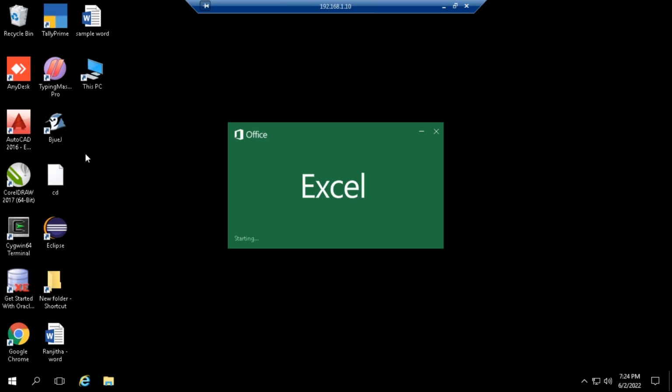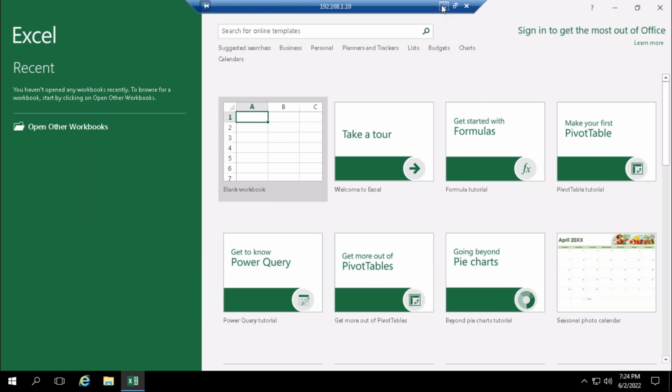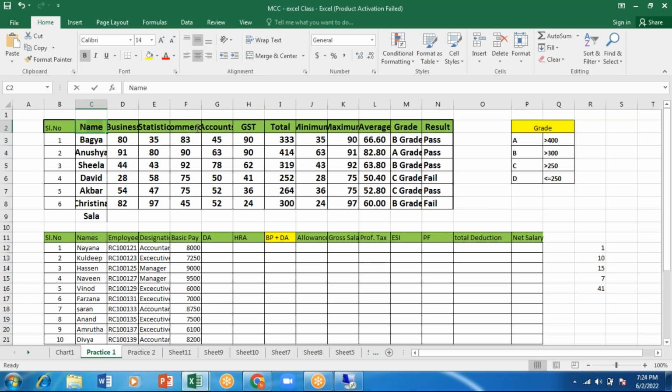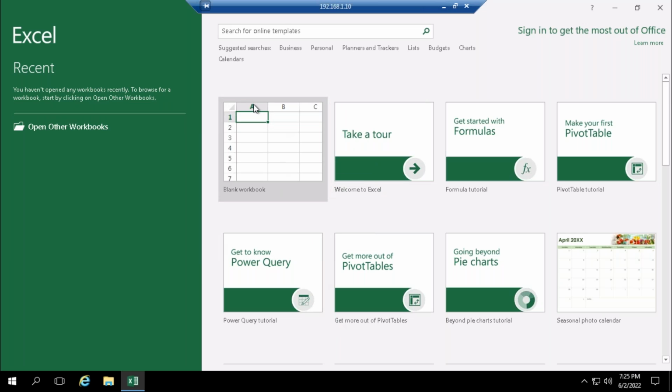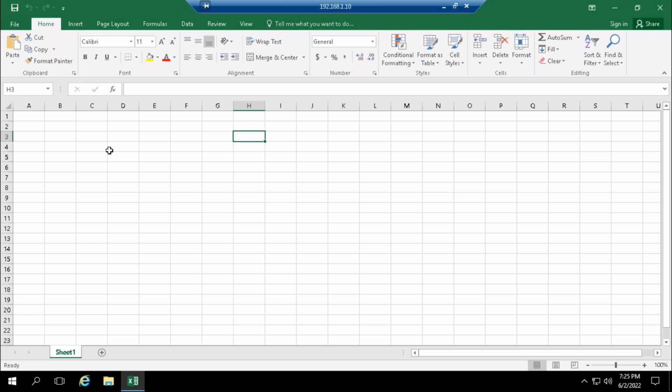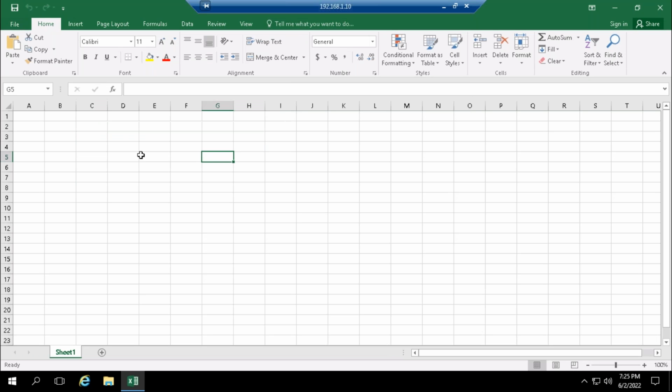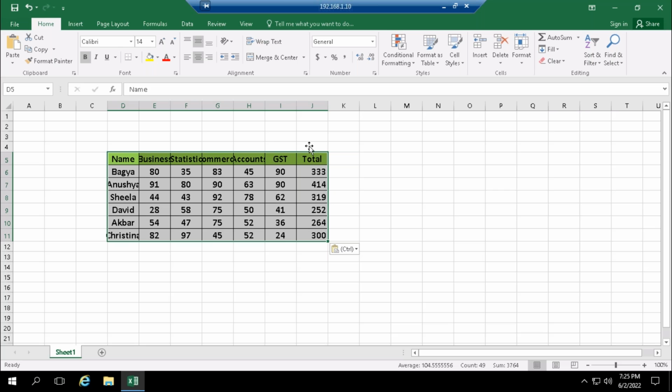I'll open an Excel. Let me minimize this. I'll go for a chart where I'm having the information. I'll only select this much, from name, I'll go for this name, till total, I will select it. I'll copy this. I'll go for this one. Now let me paste it here. I will paste a table here.